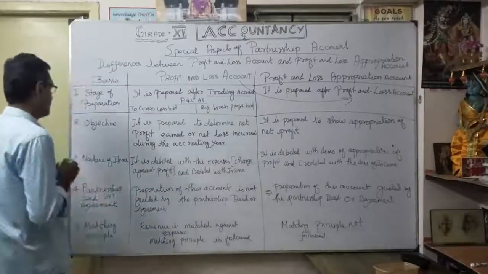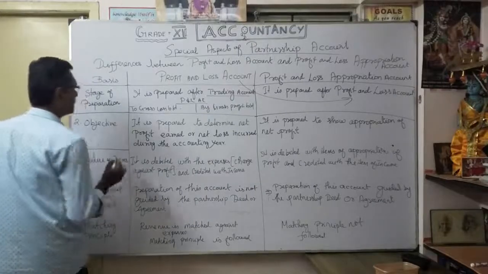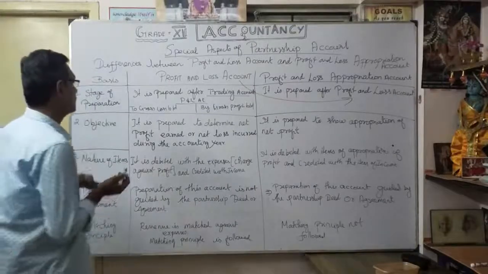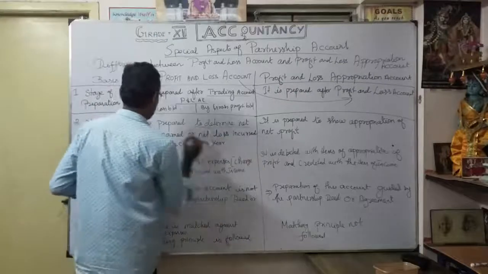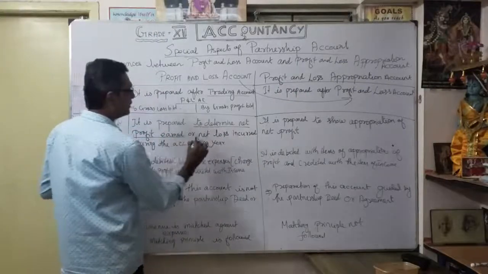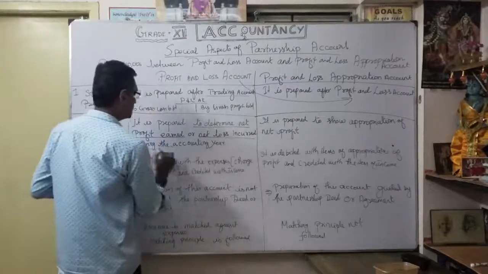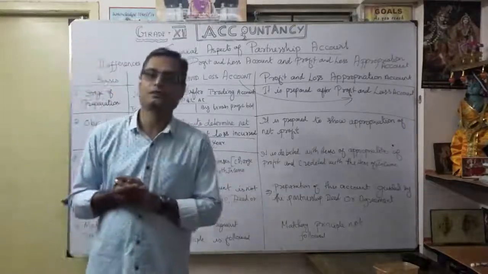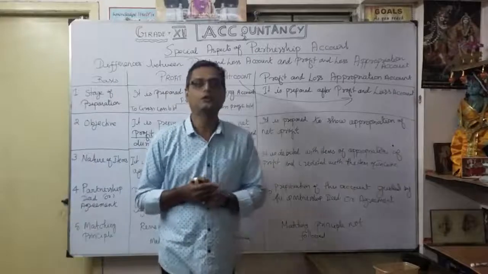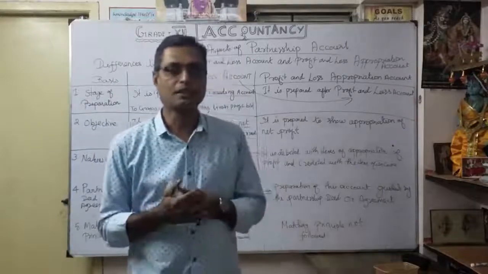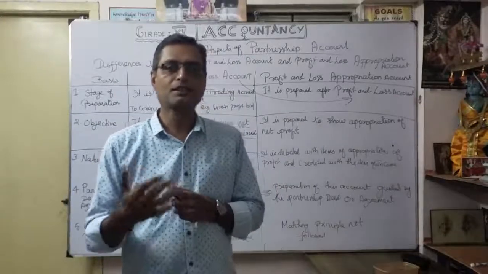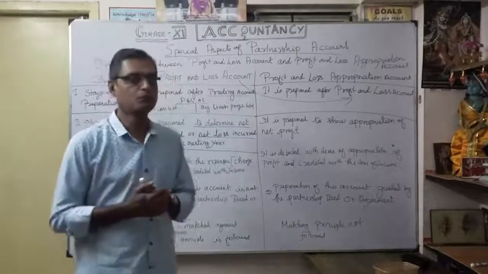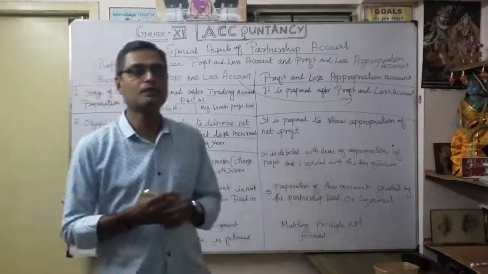Second, the objective. Why are we going to prepare the profit and loss account? Very simple. To determine what net profit is earned or net loss incurred during the accounting period. We are running the business naturally to earn profit, so that's why we prepare the financial statements.